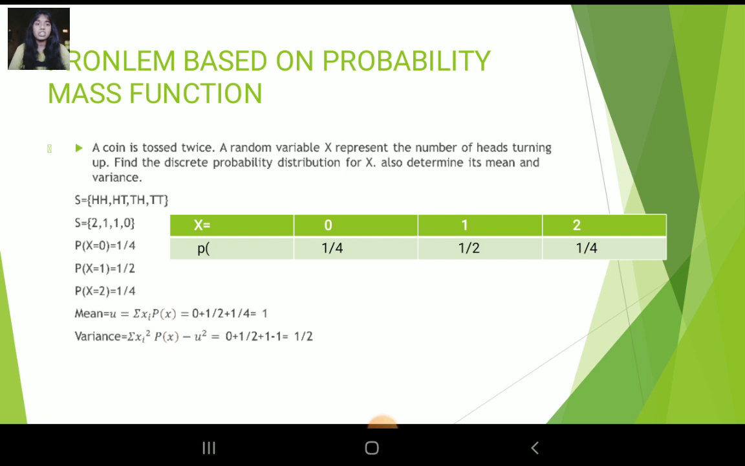P of x equal to 0 is 1 by 4, P of x equal to 1 is 1 by 2, P of 2 is equal to 1 by 4. Here the mean formula is summation of xi p of xi, and the final mean value is 1. The variance formula is summation of xi square p of xi minus mu square, and the final variance value is 1 by 2. Mean is 1 and variance is 1 by 2.